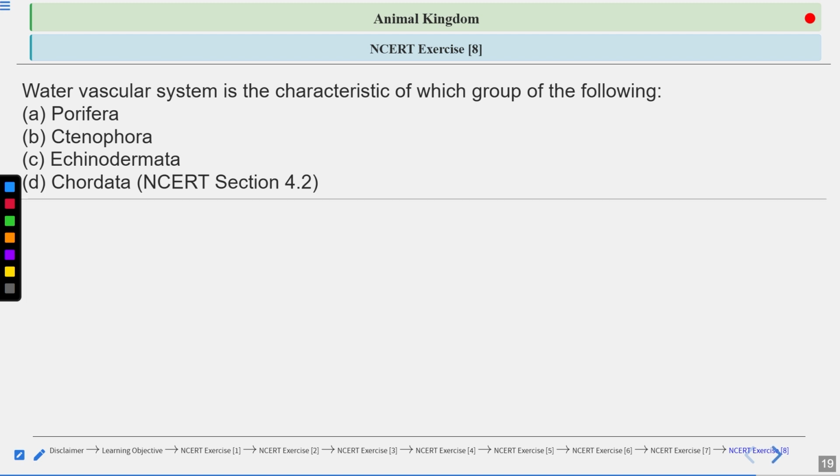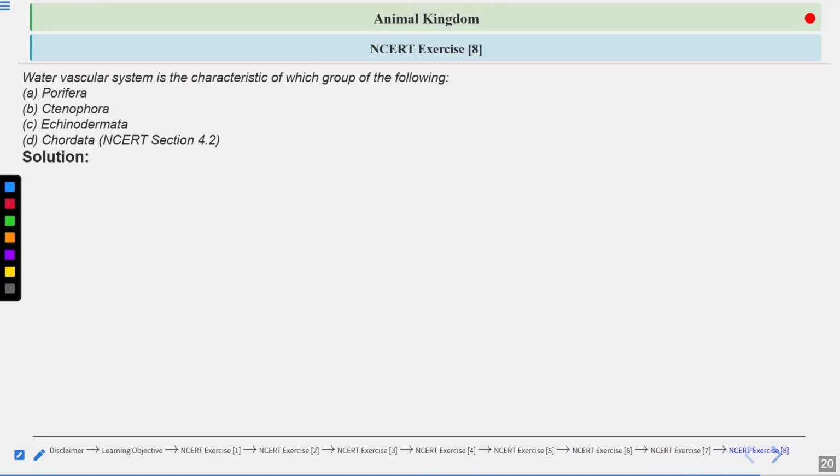So this was our question. Water vascular system is the characteristic of which of the following groups? From the four given options, the correct answer is Echinodermata. Option C, Echinodermata, not the Porifera. Here they are talking about water vascular system. Water canal system, no, it is not water canal system. They are talking about water vascular system. So water vascular system is a very important feature of Echinodermata.